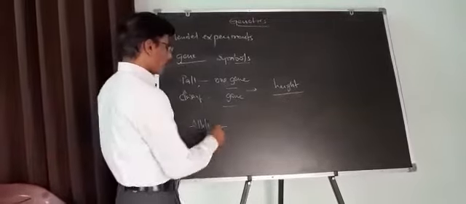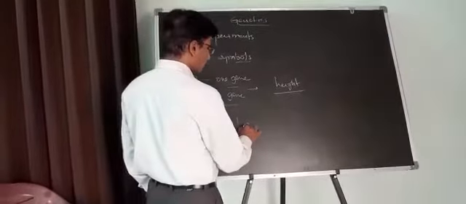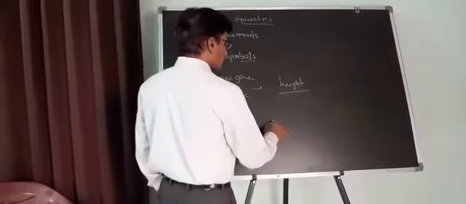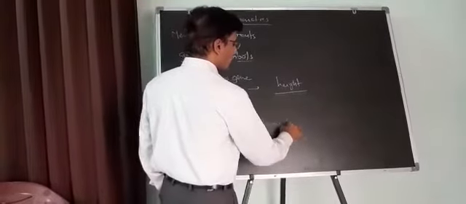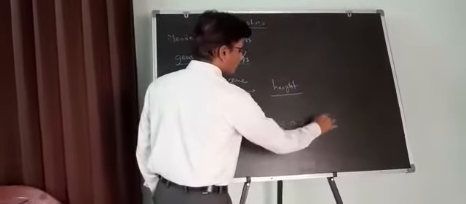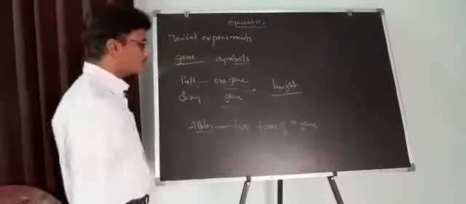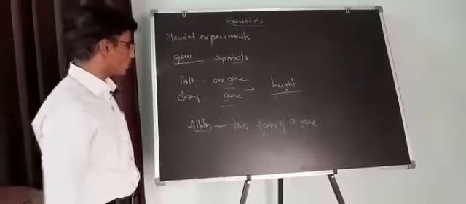So alleles are nothing but two different forms of a gene. These are generally present on homologous chromosomes.